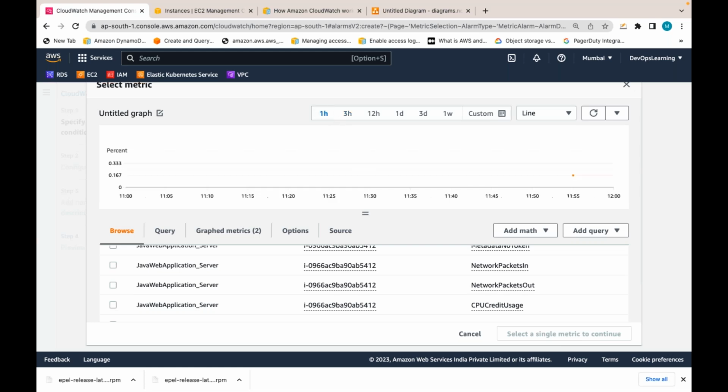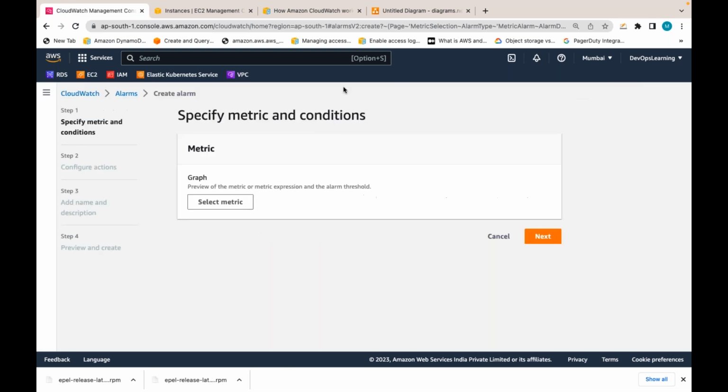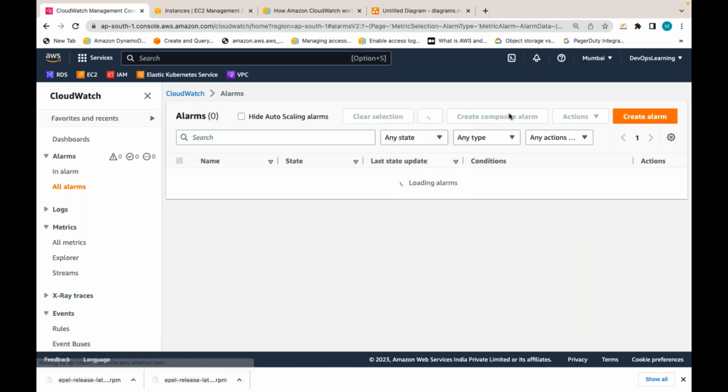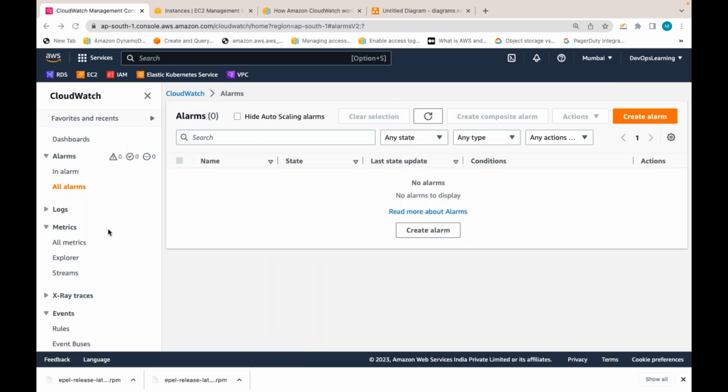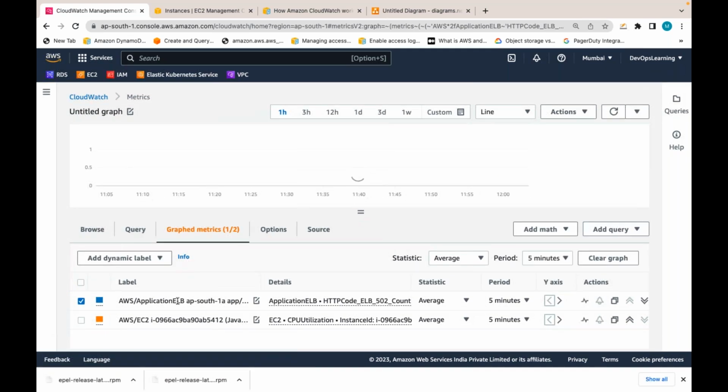This was just now created, right? We need to wait for some time. Just now we created that server. Let's wait. So metrics are gathered here. You can see this metric.